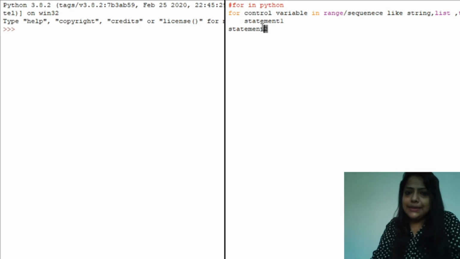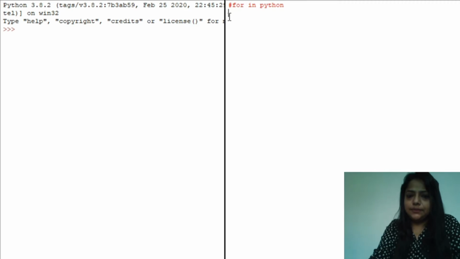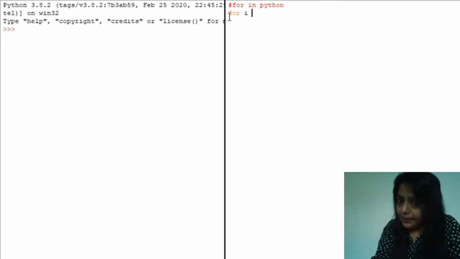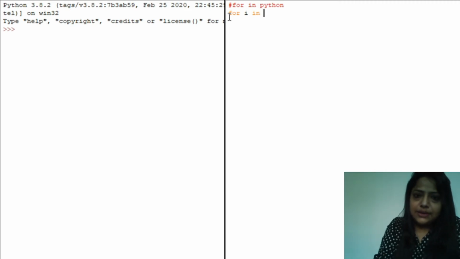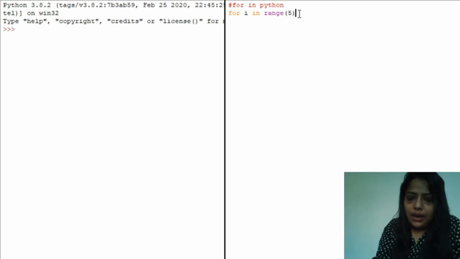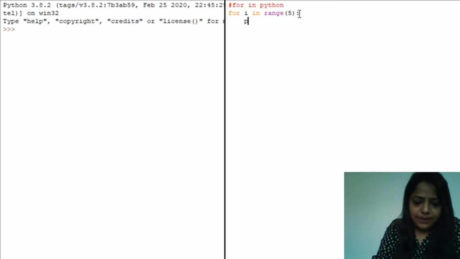Okay, so let's see the example of printing hello 100 times, 5 times or 10 times, any number of times. This is i, you can take any valid name, and this is your control variable, and then you have to write the range. In the range function, if I am asking to print 5 times, I will just write 5 here. It means it will run from 0 to 4 and it will print 5 times.